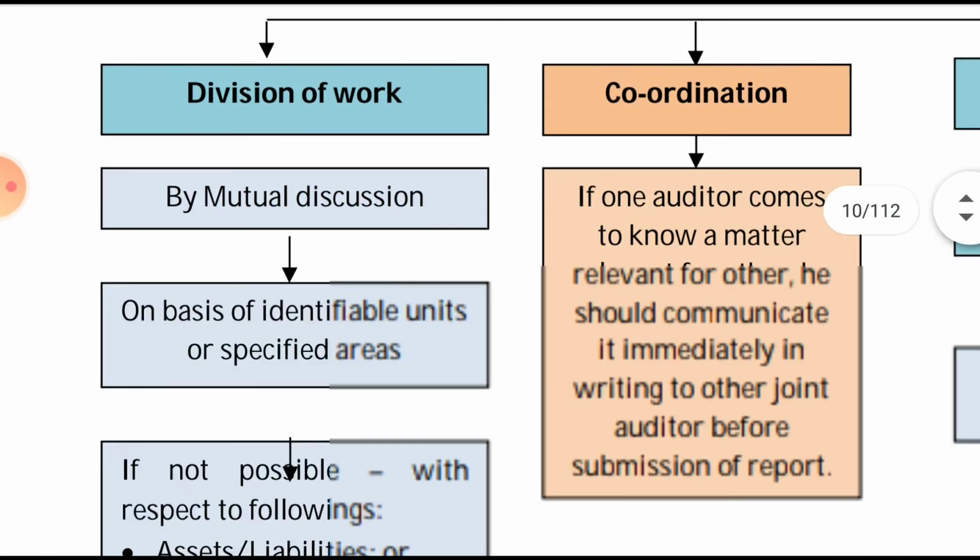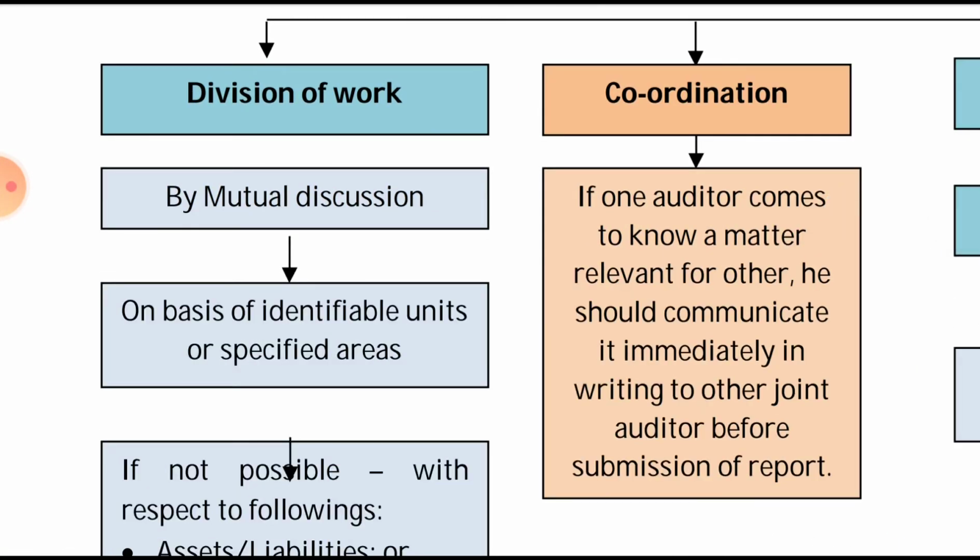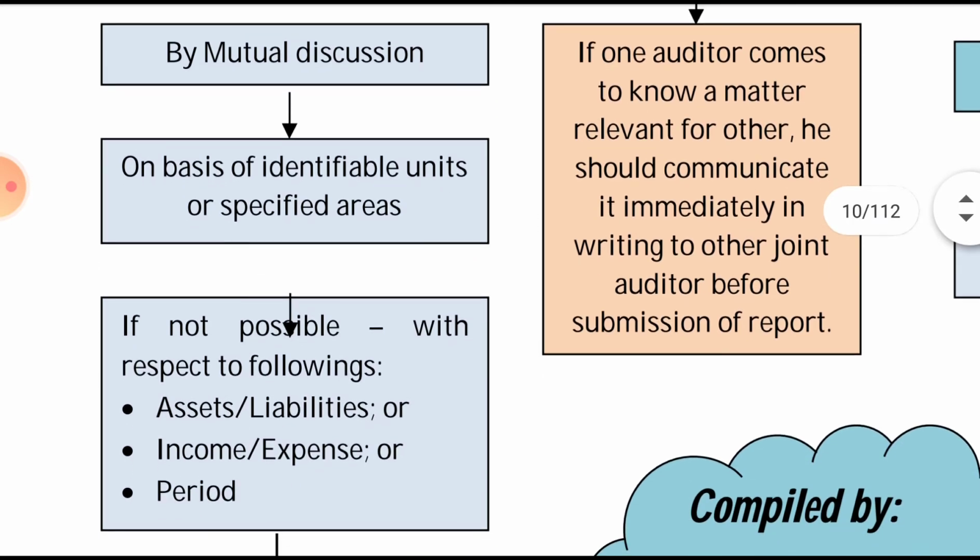First, division of the work. How the work should be divided, on what basis it has been divided. So first concept, division of work by mutual discussion. By mutual discussion they will divide on the basis of identifiable units or the specified area. So either on the units basis, that unit A, unit B, unit C, unit D, they will divide likewise, or specified area, India, US, UK likewise.